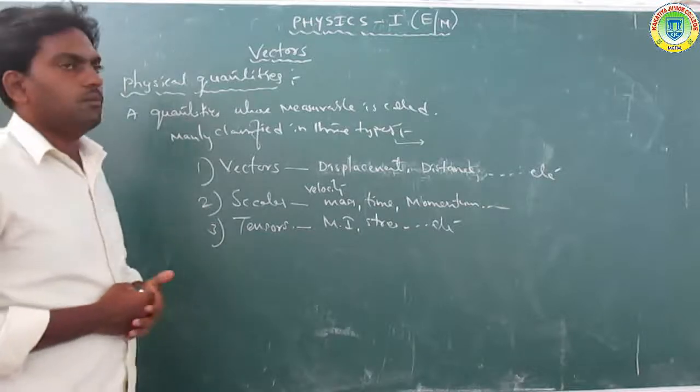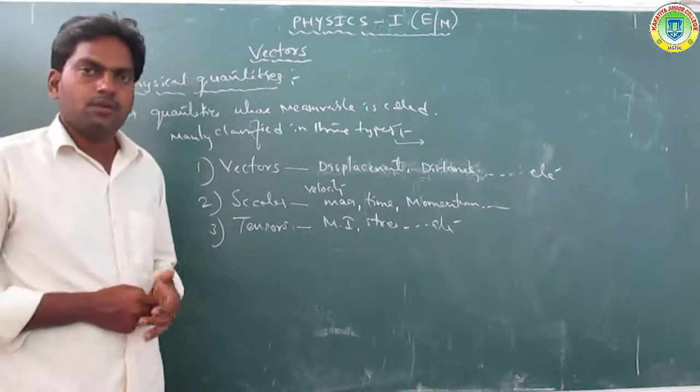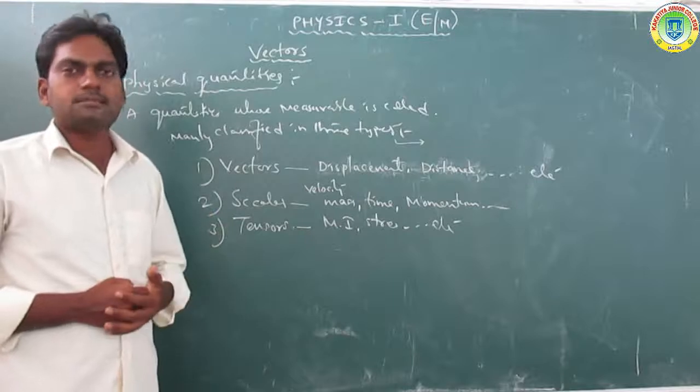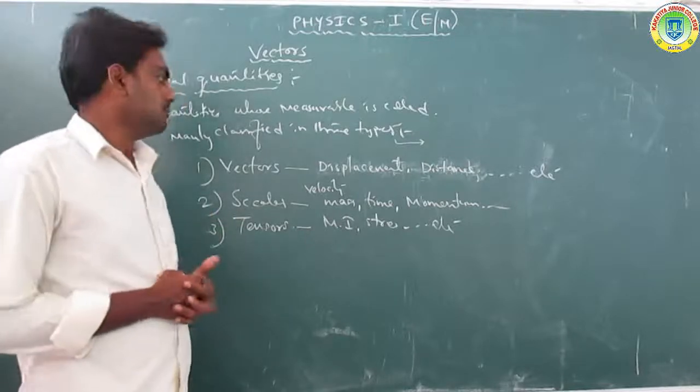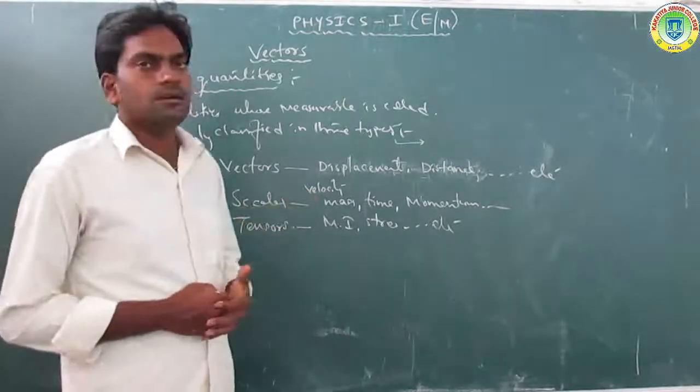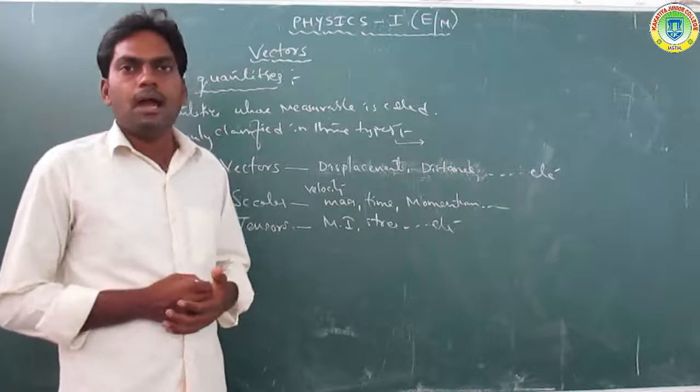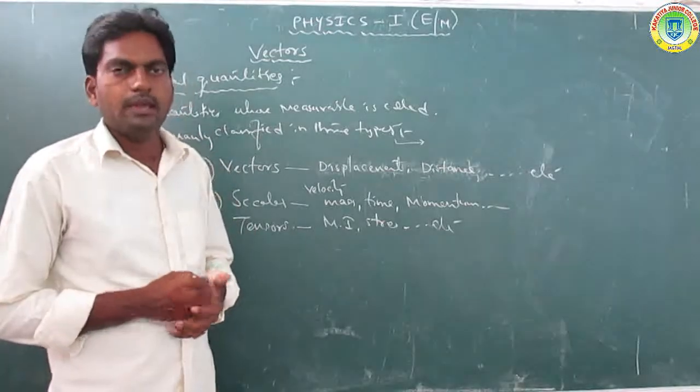First of all, vectors. What are vectors? A quantity that has magnitude and direction is called a vector.